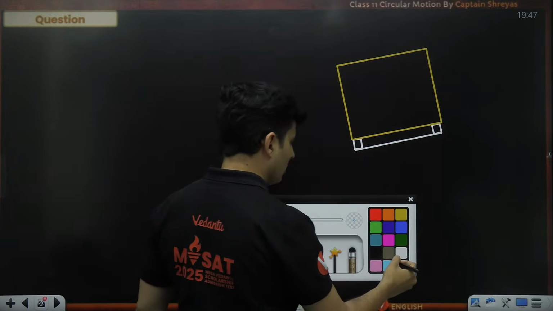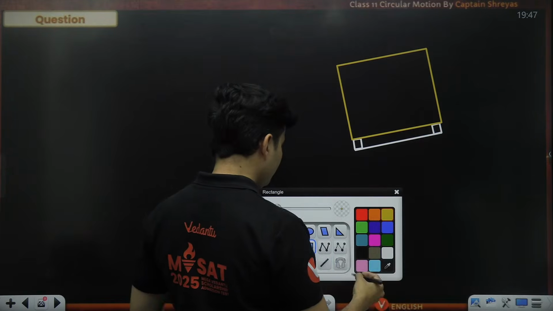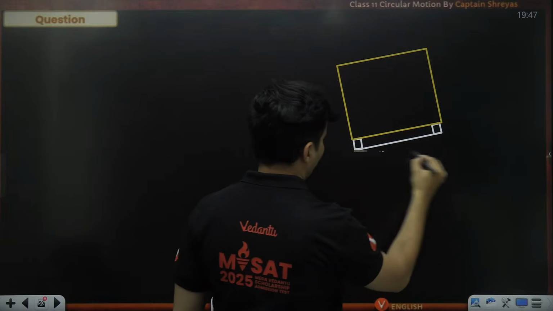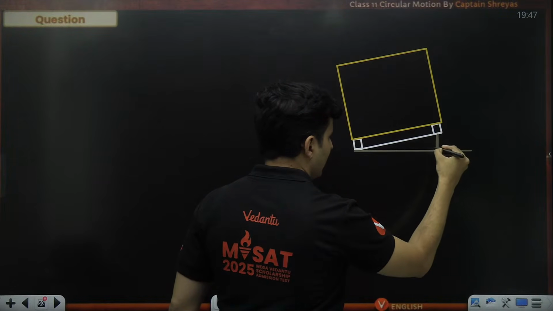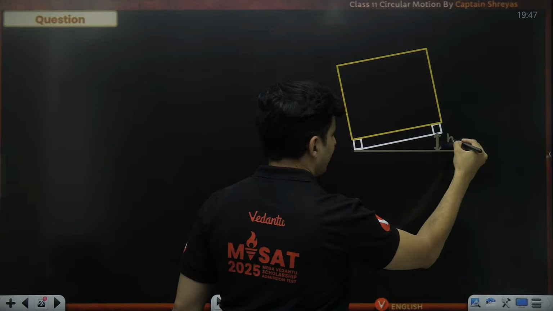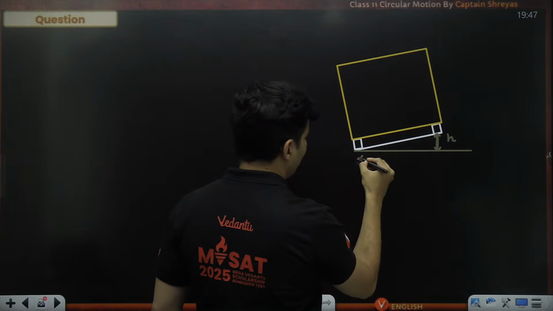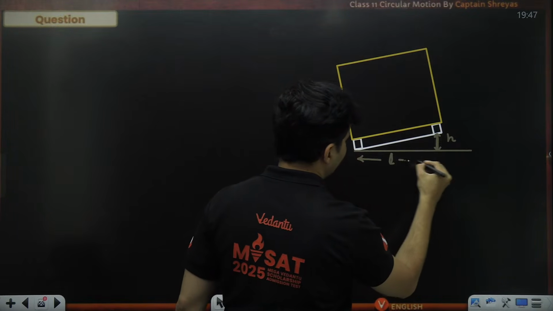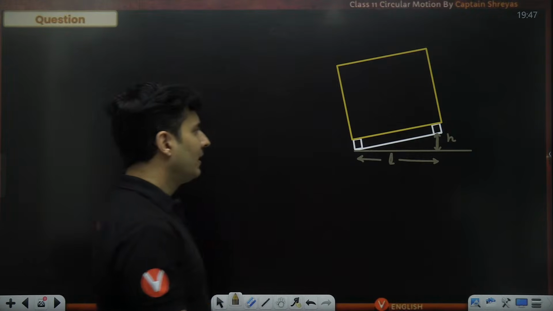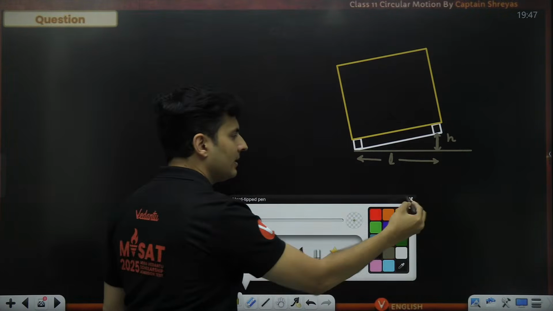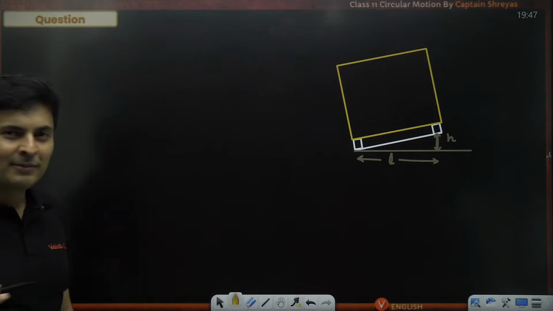It is at some height, and the separation between the tracks is L.